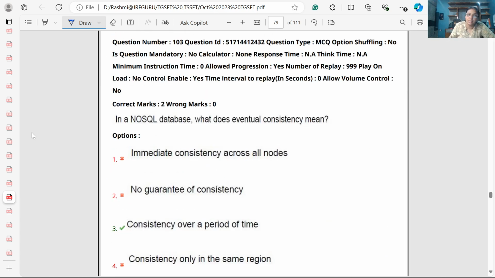Now the next question, in a NoSQL database, what does eventual consistency mean? Eventual consistency means the consistency over a particular period is called eventual consistency. So immediate consistency, no guarantee. Yes, we measure the consistency in NoSQL over a period.